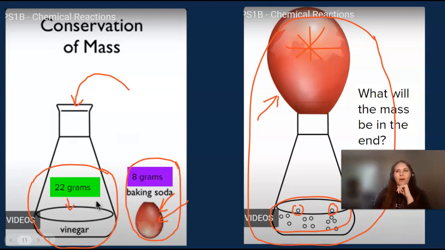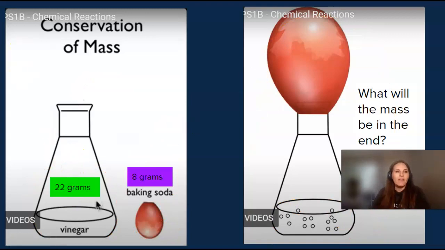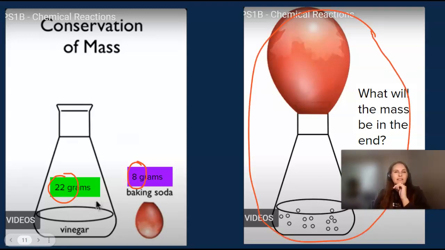So thinking about all that, if I have 22 grams over here that I'm starting with of liquid and 8 grams of baking soda, what should the mass of this entire thing be in the end? What do you think? If you said 30 grams, you are correct. It should be about 30 grams.